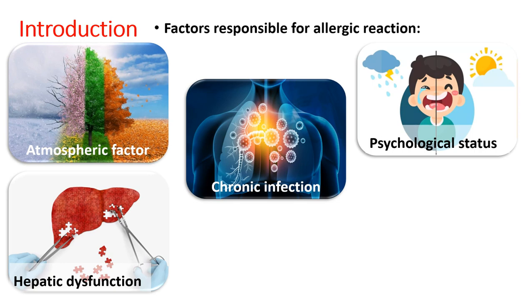But in case of liver cirrhosis, jaundice, or even certain liver disorders, the normal functioning of the liver will be affected, wherein the allergen will stay in the body for a prolonged duration, causing certain complexes in the body, like with the protein. And these complexes will be sensed or identified by the body as certain foreign body, and in response to that the body generates antibodies and can cause immunological reactions.